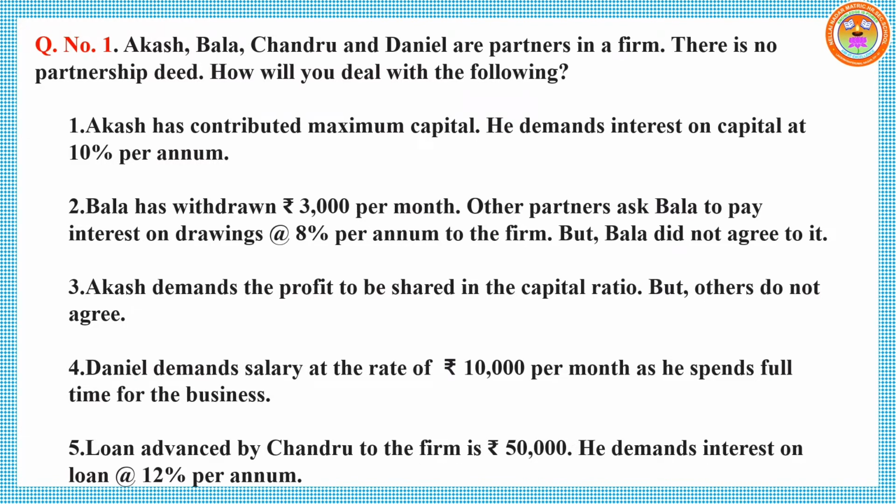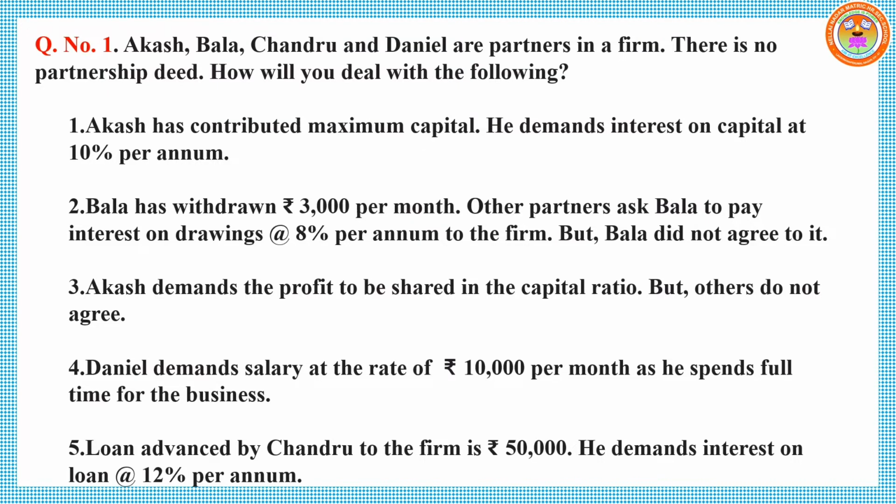Akash has contributed maximum capital. He demands interest on capital at 10% per annum. If there is no partnership deed, the provisions of the act will apply. Already we have learnt in the theory part, 5 rules will be applicable.